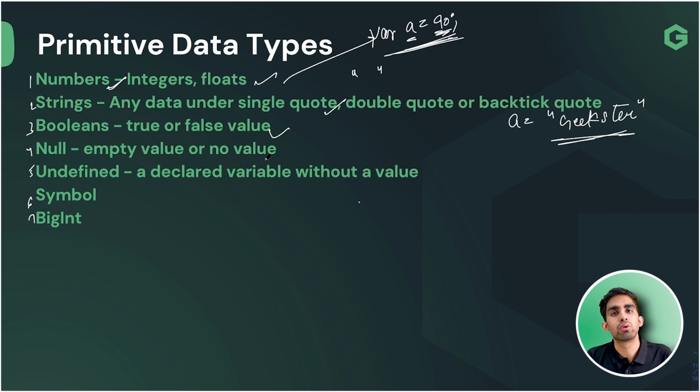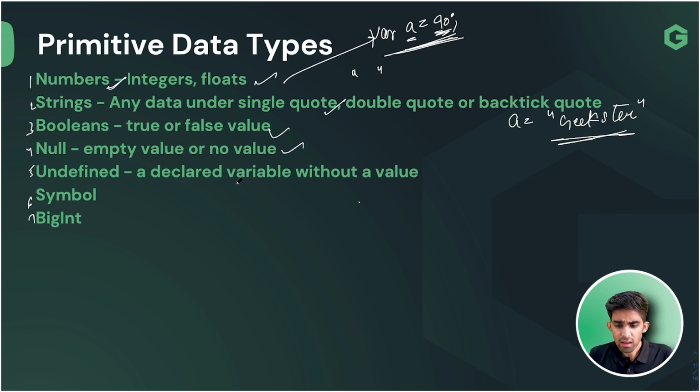Boolean is what? True or false. Like if I'm going to ask you a question, have you taken your dinner? You are going to say yes or no. You are going to have just two options, yes or no. So these types of questions we can take in the Boolean value type.